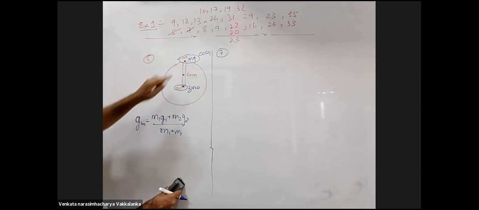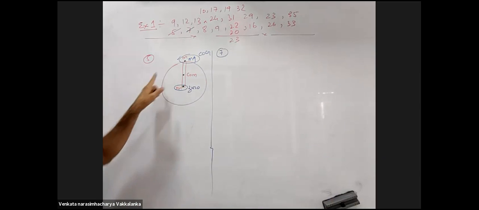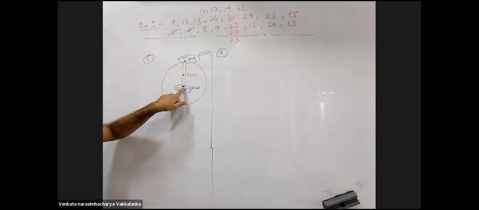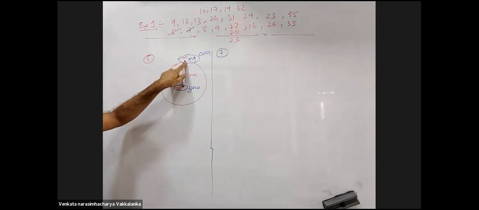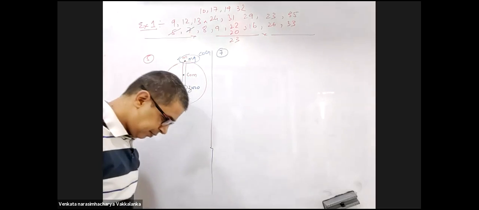You are finding the position of the center of gravity. You are not finding the acceleration. There is no gravitational force here. There is a point object on which gravity is acting, so the center of gravity will be at the same point. Oh, okay, sir.